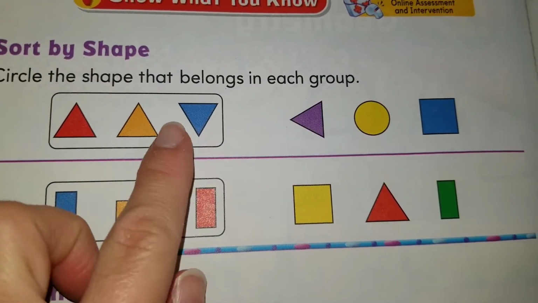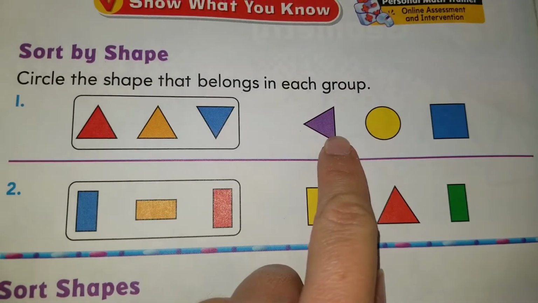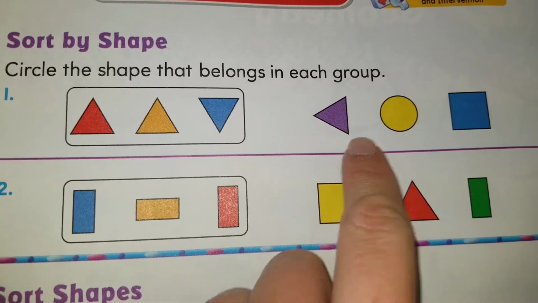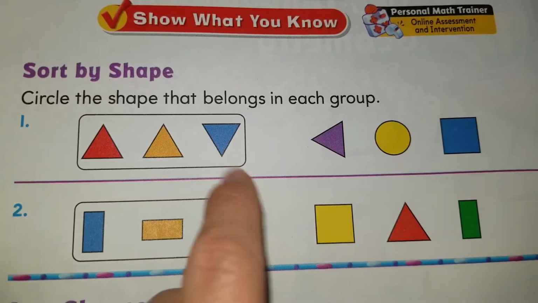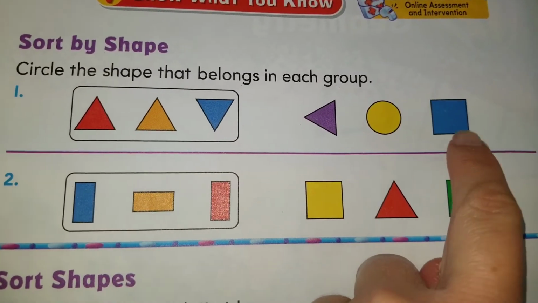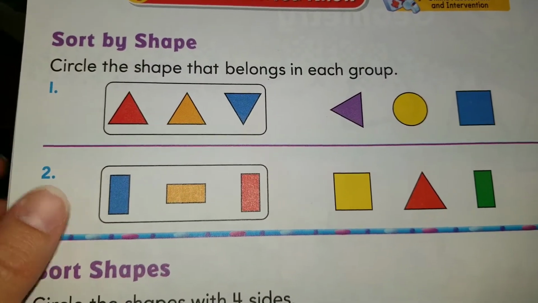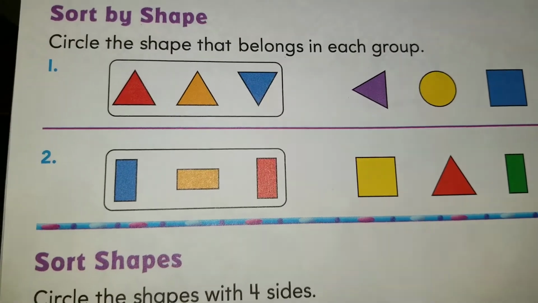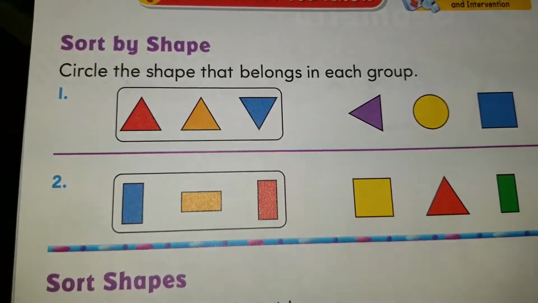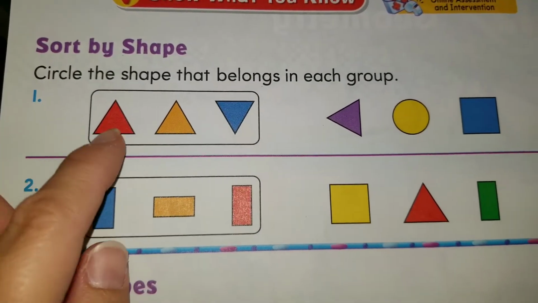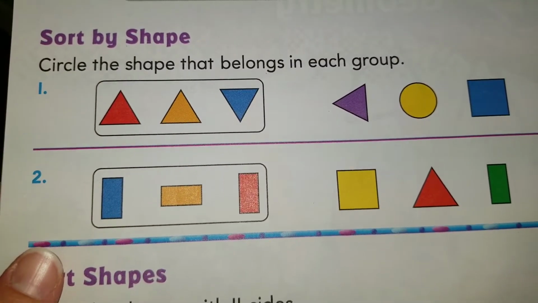What shape belongs in a group of triangles? Does a triangle belong in a group of triangles? Does a circle belong in a group of triangles? Or does a square belong in a group of triangles? Which one belongs in the group of triangles? ¿Cuál pertenece al grupo de triángulos?